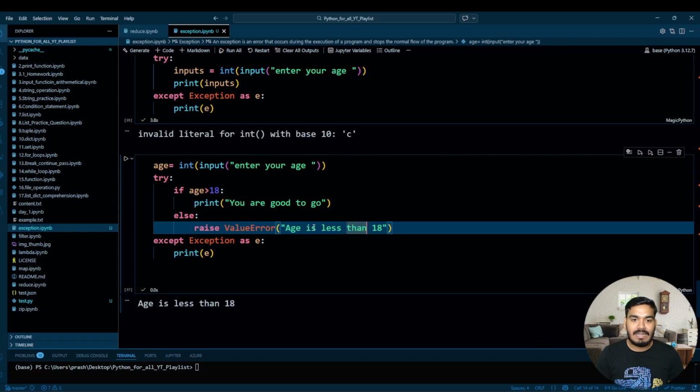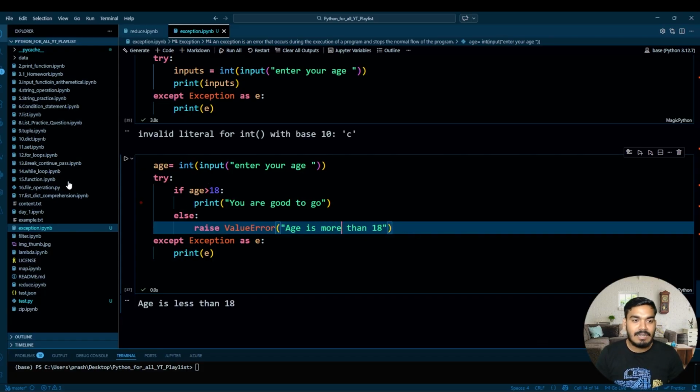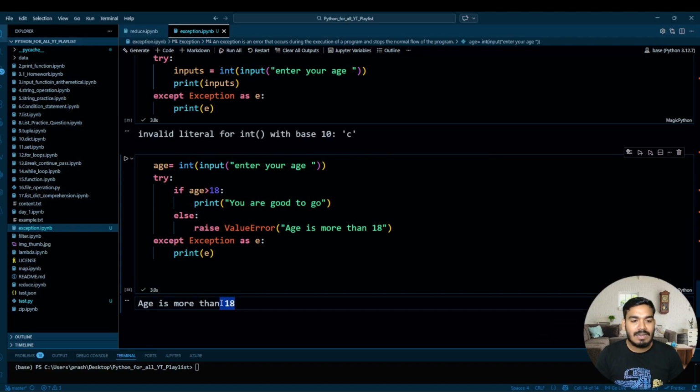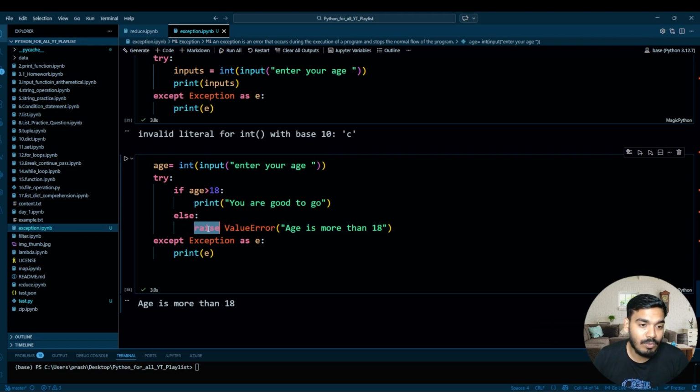And if you, let's say, write age is more than 18, now let's try to execute this also. I'm writing 4. Age is more than 18. But I enter 4. So what I'm trying to show over here is that I'm creating the error, ValueError, with raise as the keyword. So raise is the keyword which is manually triggering the error, and that error I am handling through this.